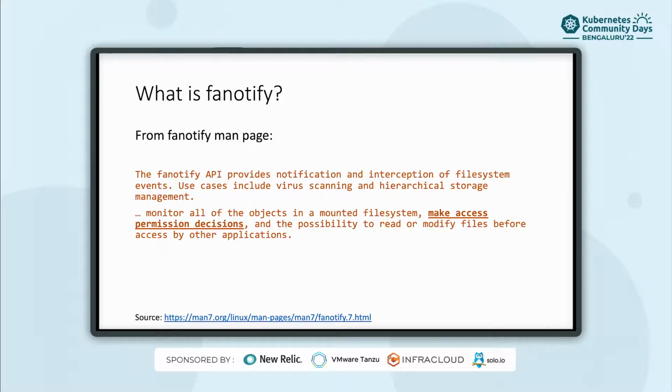It was specifically created for antivirus scanners. We get all kinds of notifications, but specifically we are looking for the access permission decisions, where if a binary will be executed, we get those notifications.